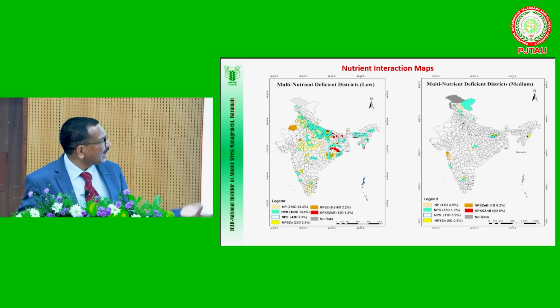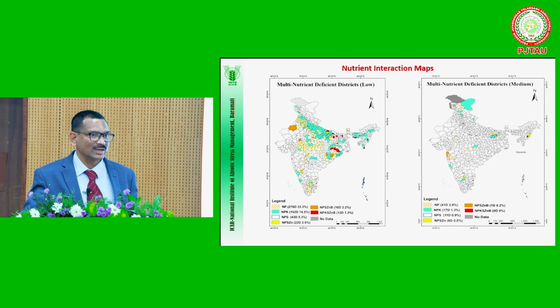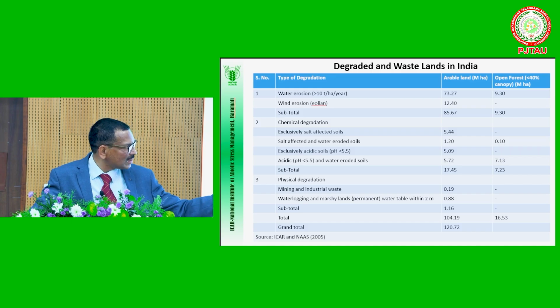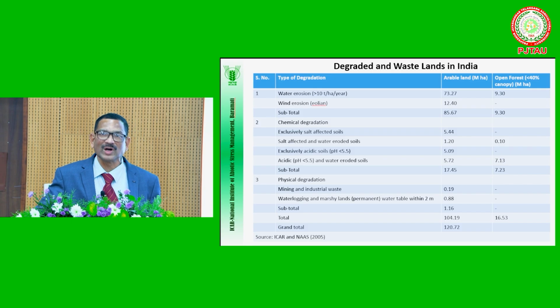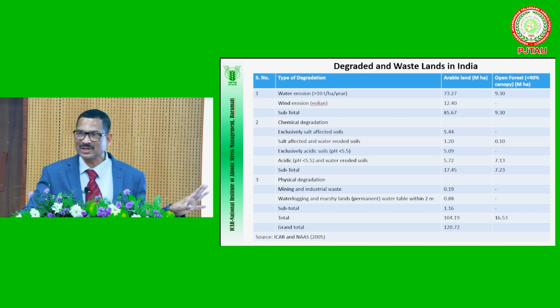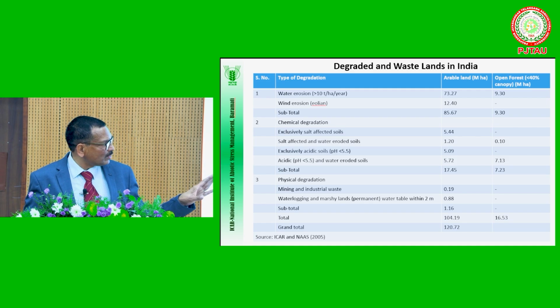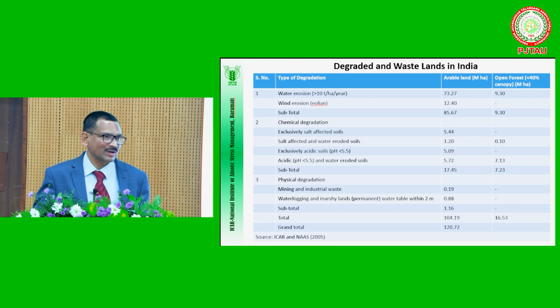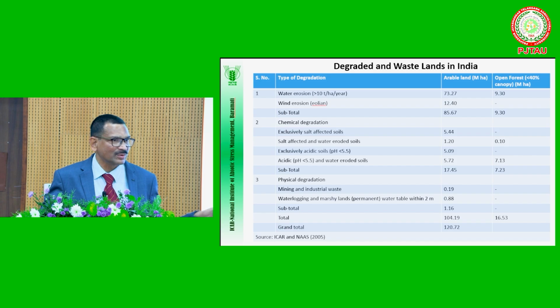Of course, this is all of you know. Apart from that, soil degradation: degraded soils now total, agricultural soils 104.19 million hectares, 16.53 million hectares the forest soils, and together 120. But this map is actually being revised now. ICAR is going to revise this 104 to now 80 million hectares. But I did not get that map because reconciliation meetings are continuously being conducted at ICAR level. Once that map comes, but a figure I worked out is around 80 million hectares is now degraded soils.